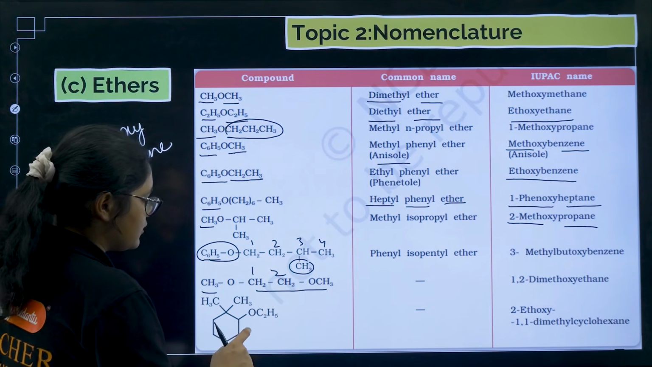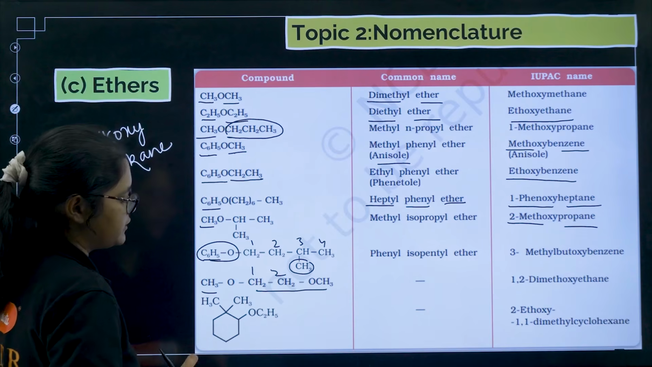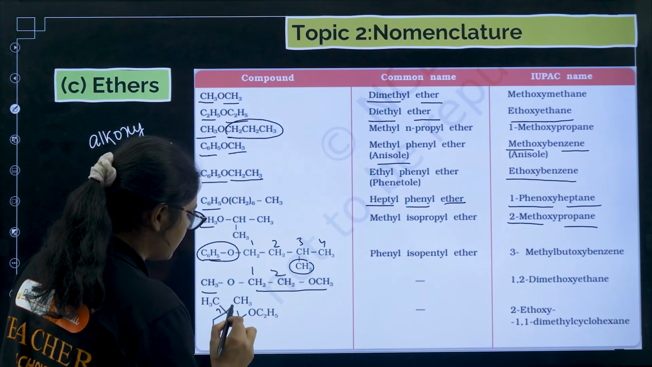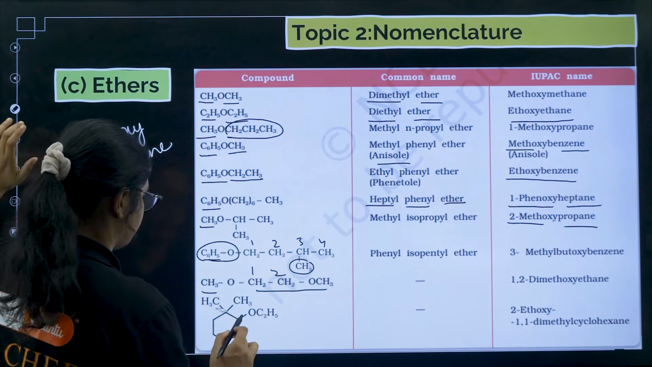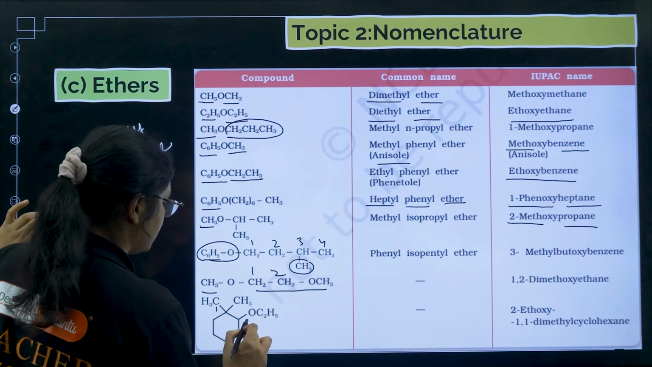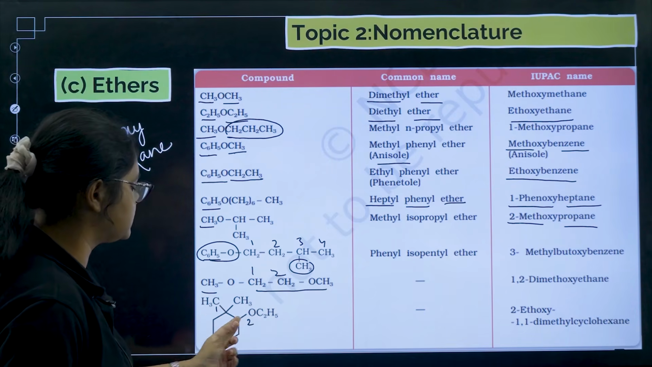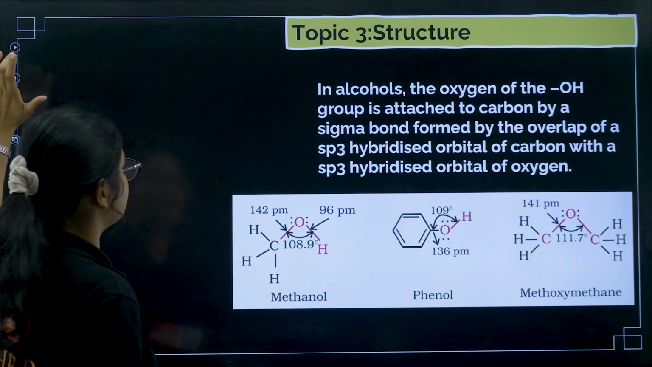Now here also we have like this, 1 cyclohexyl group is there and 1 C2H5 group is there. So you can name it like, the substituent should be given the lower number, right? So 1 and 2. So 1, 1 dimethyl, and you can write 2-ethoxy cyclohexane. So you can practice these examples in the IUPAC name.